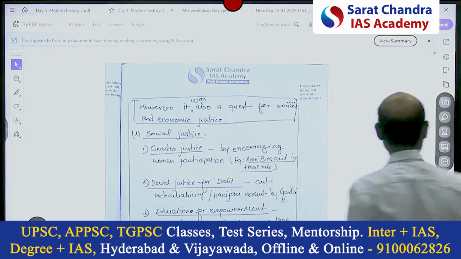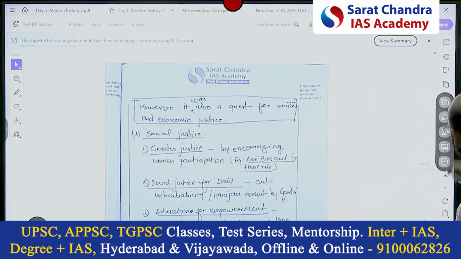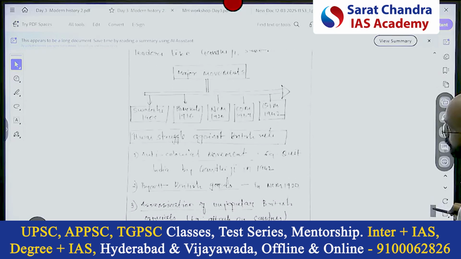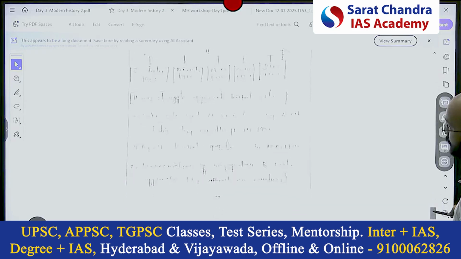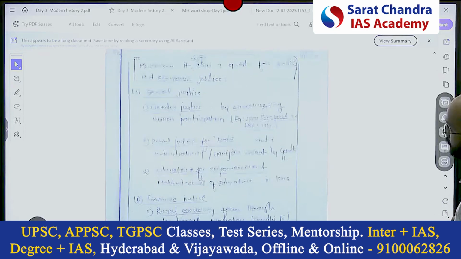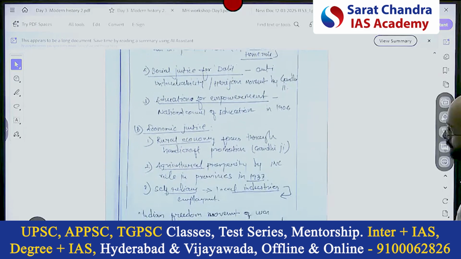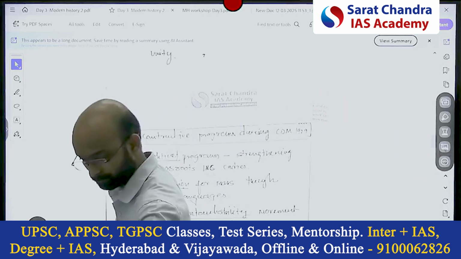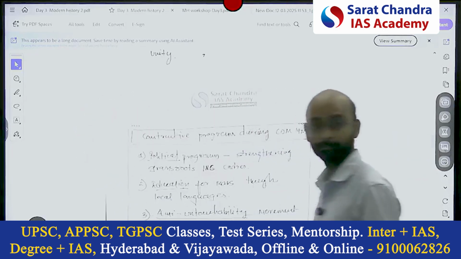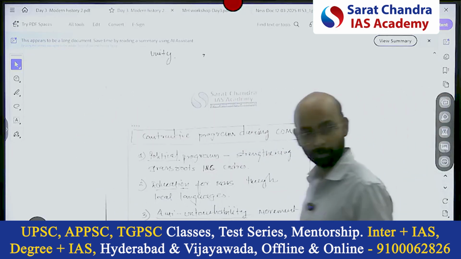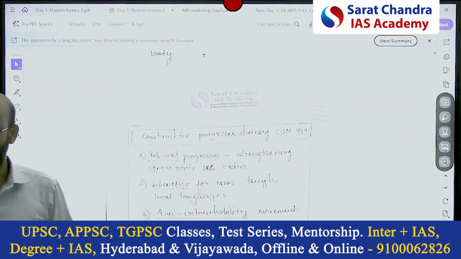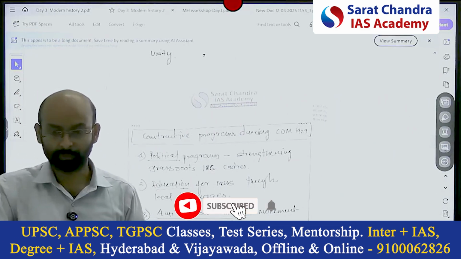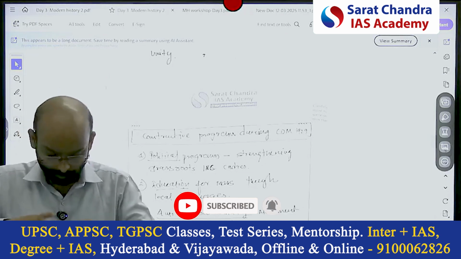See, again the structure, let's see from the broad view. This is the structure: intro, small highlight of major movements against the British rule, and then it was also about social and economic justice. Clear? Both the questions? Now you are getting what the mistake is, right, in terms of structuring. So try to reflect on those aspects, and then you can improve.